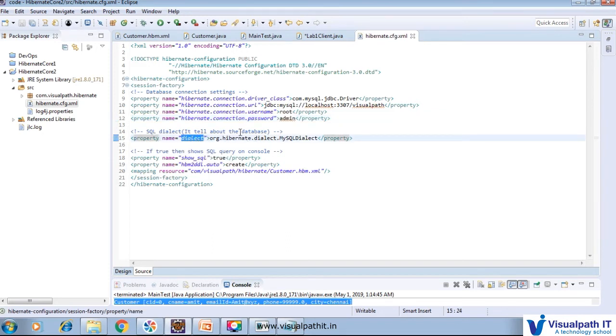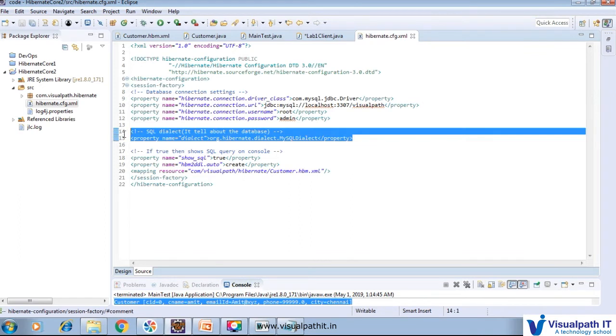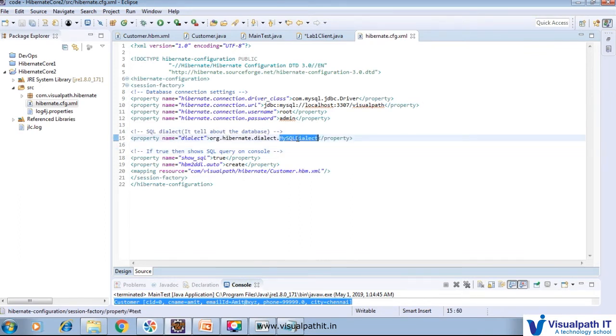After that comes the dialect, which is the main thing. It will automatically generate the SQL for a particular query. So we say that in Hibernate we are going to utilize MySQL, so it converts the query and operation we provide into MySQL-related SQL. After that we can add show_sql true, which means the SQL generated by Hibernate will be shown in the console.